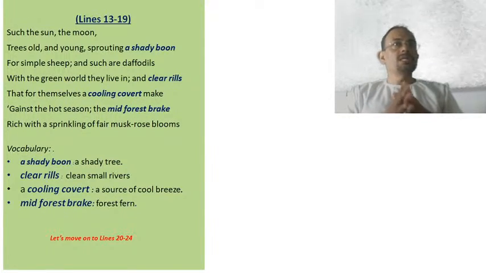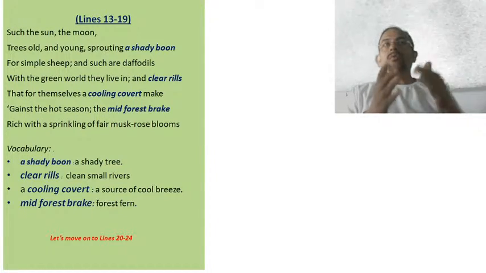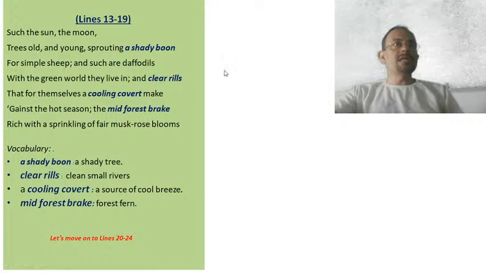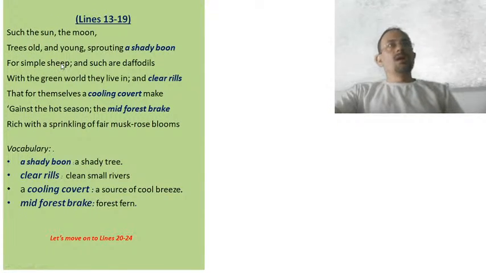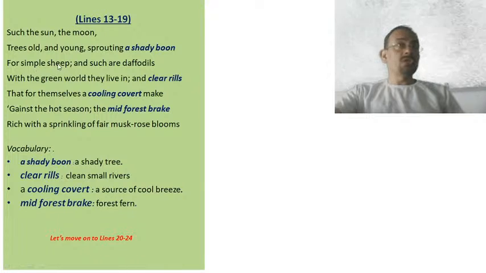A shady boon means a kind of shade. So young and old trees provide shade to the simple sheep. So this is how these young and old trees become a helping hand to the simple sheep.